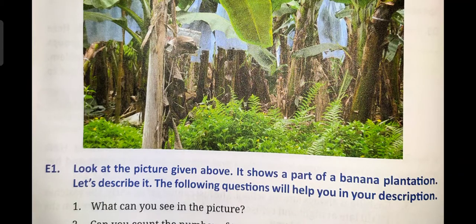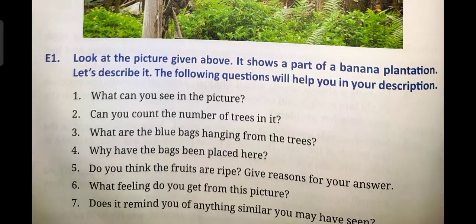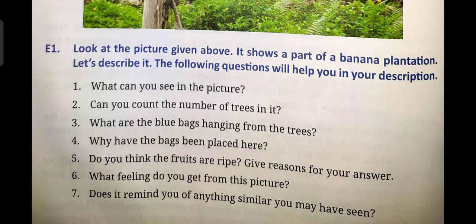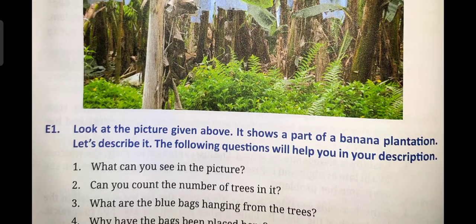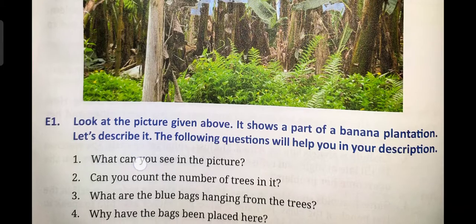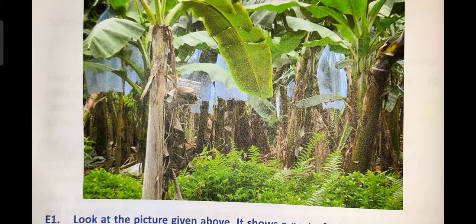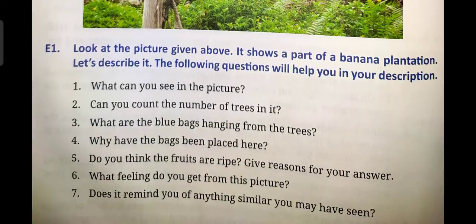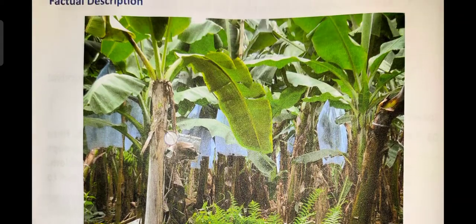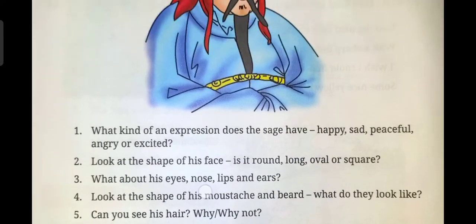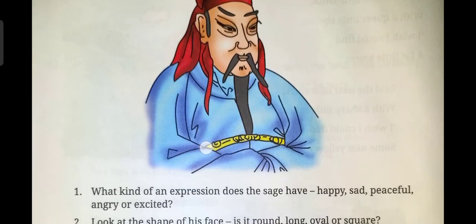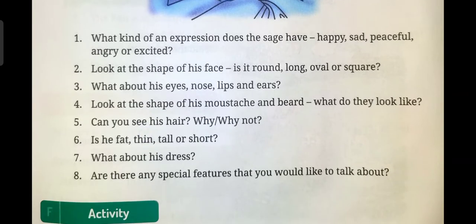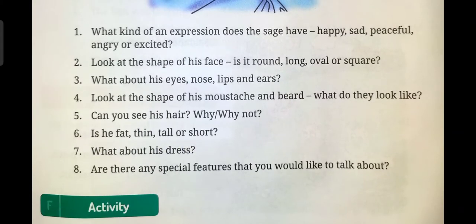A picture is given here and you have to describe this picture with the help of some questions. If you can find the answer to these questions, then you can surely describe this picture. এখানে কিছু কোশ্চেন দেওয়া আছে, এই কোশ্চেনগুলোর অ্যান্সার খুঁজে পেলেই তোমরা এই পিকচারটাকে ডেসক্রাইব করতে পারবে। The same is given here. You have to describe this picture, and if you find the answer to these questions, you can easily describe it.